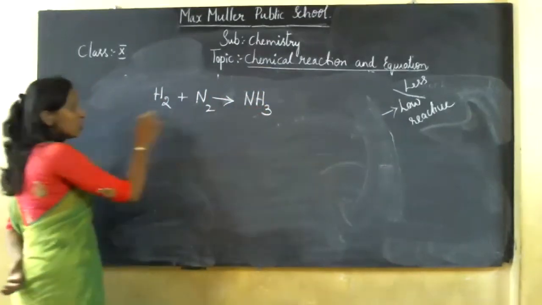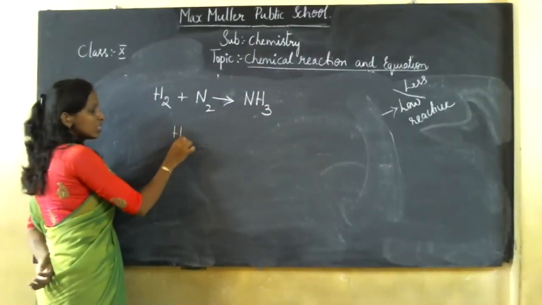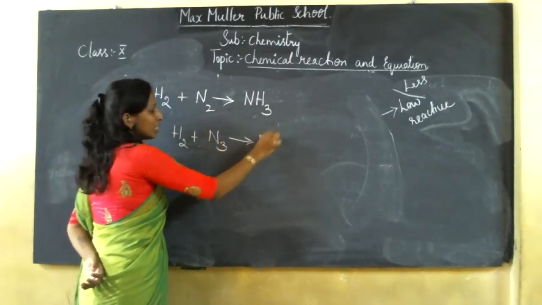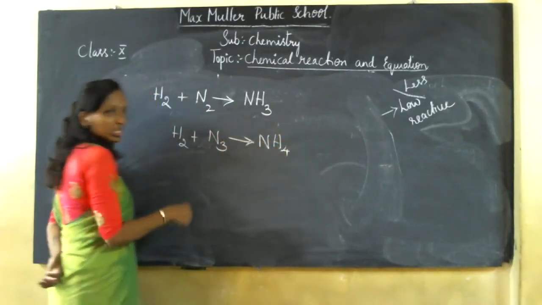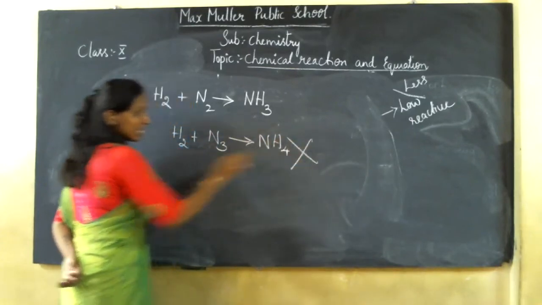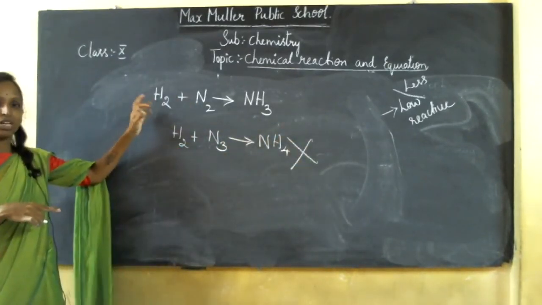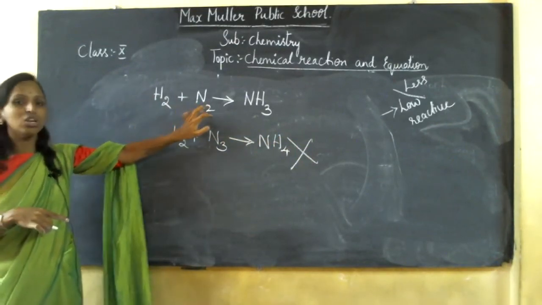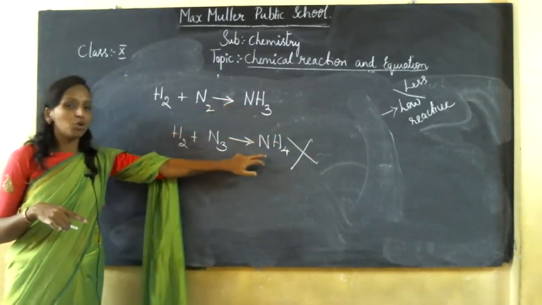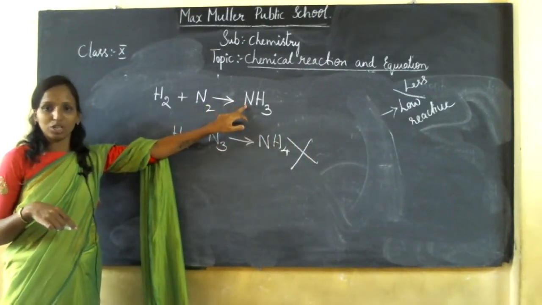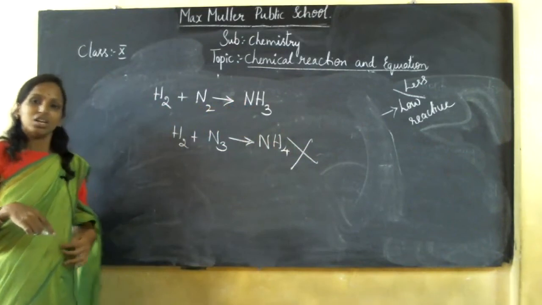Actually, this is the equation, but I wrote that hydrogen is reacting with N3 to give you NH4. This is wrong, children, which I wrote last time in your first section. That is wrong actually. Change the equation to hydrogen reacting with nitrogen to form ammonia. NH4 is ammonium. NH3 is nothing but called as ammonia. Okay, change that equation. Okay, that's all.